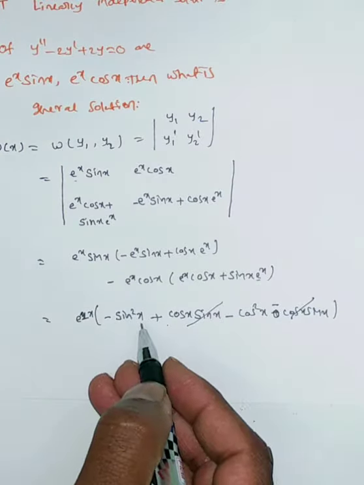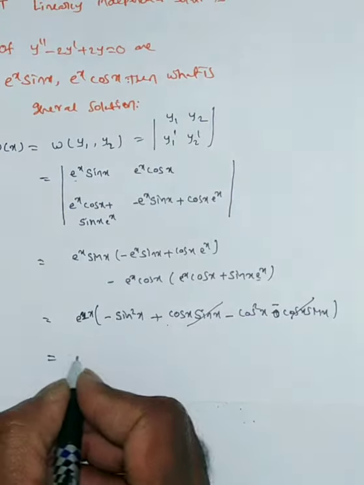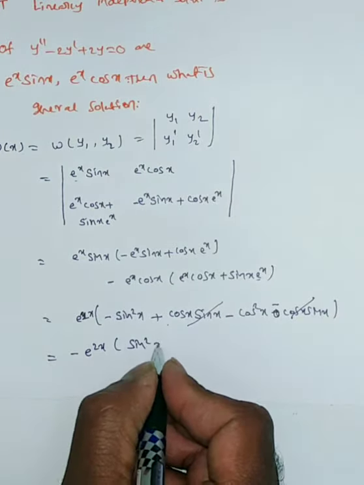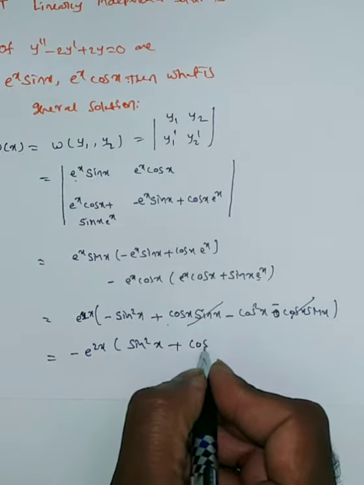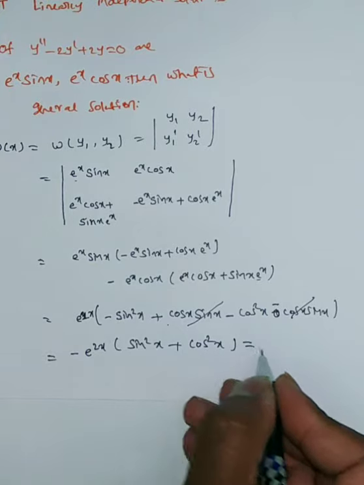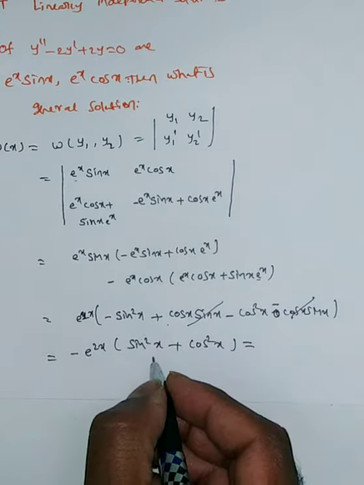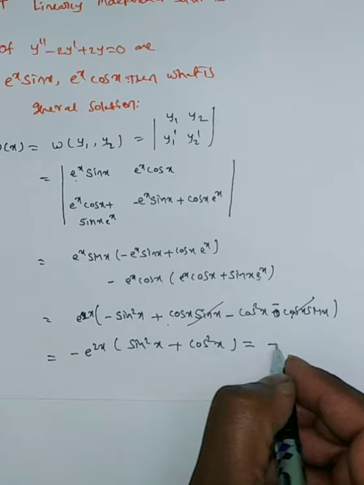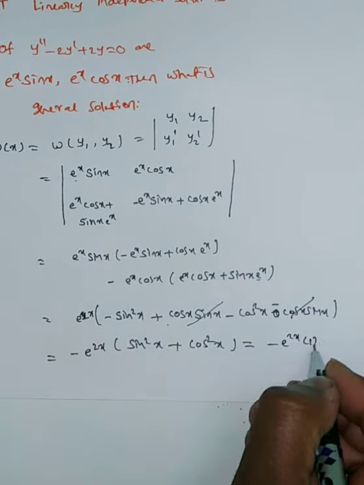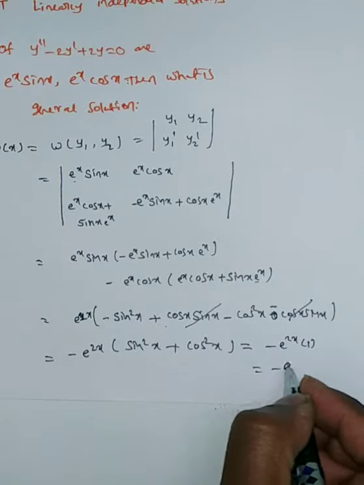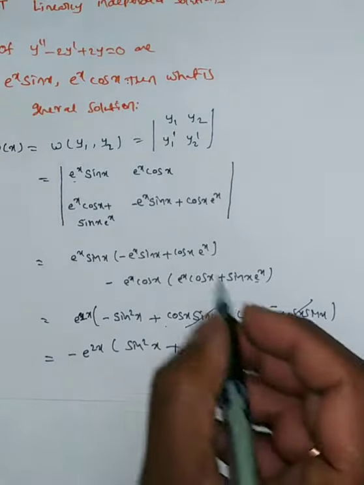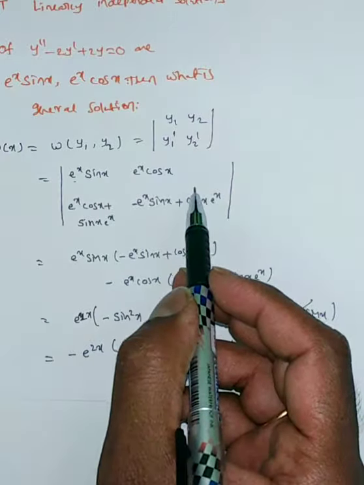This is minus sin square x minus cos square x. Taking minus common, we have sin square x plus cos square x, and you know that sin square theta plus cos square theta is 1. Therefore we get minus e power 2x, which is not equal to 0. Therefore W of x is not equal to 0.